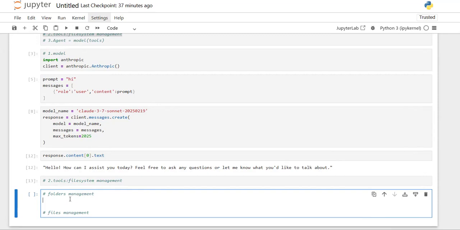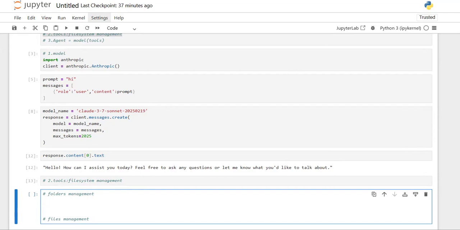To manage the folders, what we need to perform is to create a folder. Or let's have a question: what is meant by folder management? Folder management is nothing but creation of a folder, reading what folders are there, and deleting as well, right? Creating, reading, and deleting, these are all things we need to do.